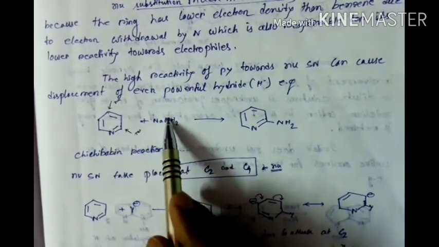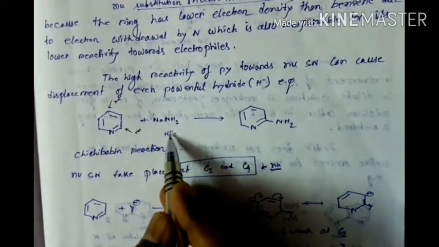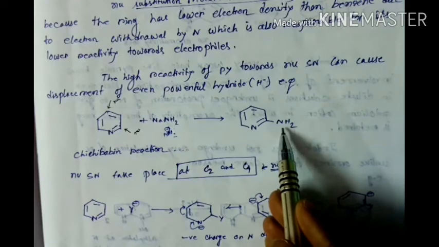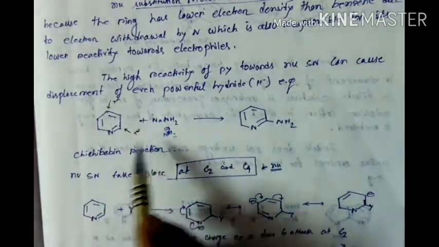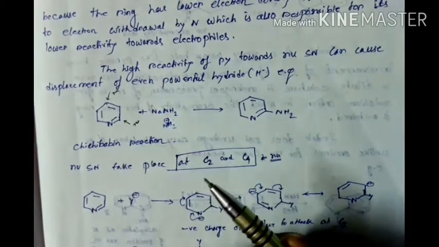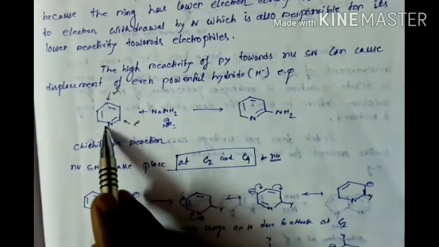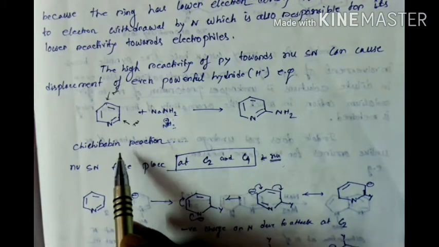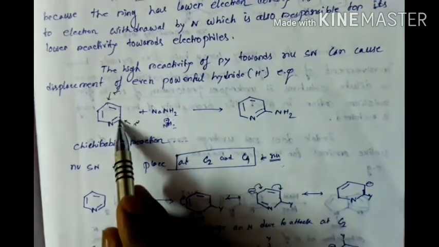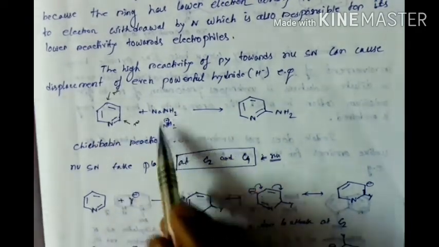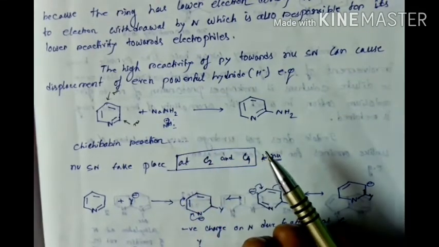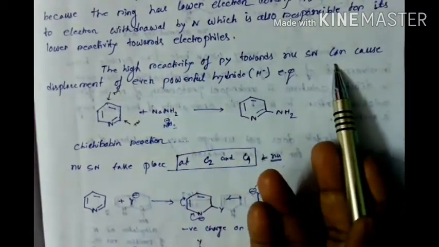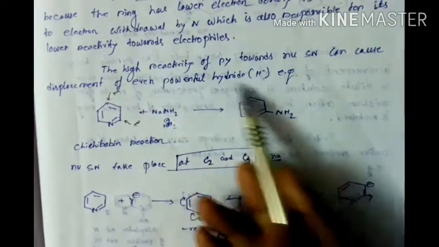So when we react NaNH2, then Na+ and NH2- form, and this NH2- can abstract a proton from this side and we get this amino product. So this is a very important reaction, and it is called the Chichibabin reaction. Nucleophilic substitution takes place at C2 and C4. Okay, this is very important because here nucleophilic substitution occurs at the C2 and C4 positions in the presence of NaNH2, and this is called the Chichibabin reaction. So we can see that the high reactivity of pyridine towards nucleophilic substitution can cause displacement of even powerful hydride. Okay,